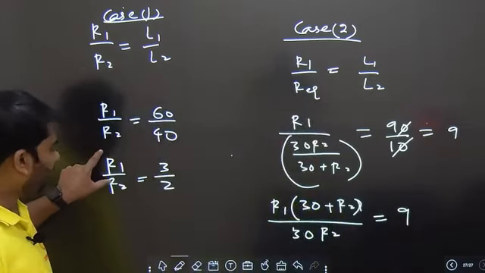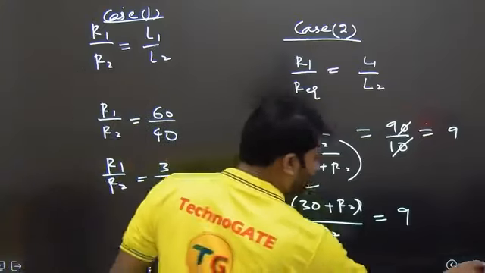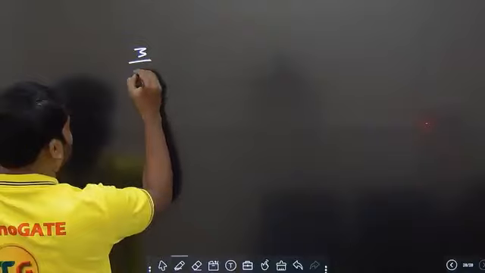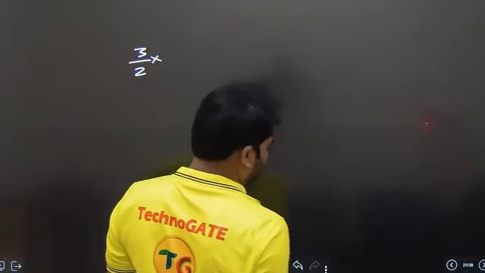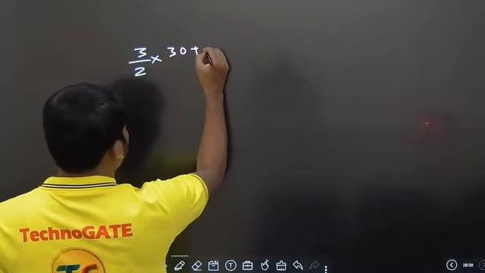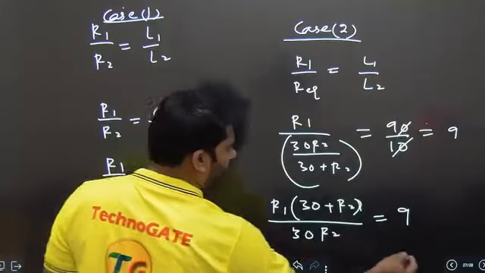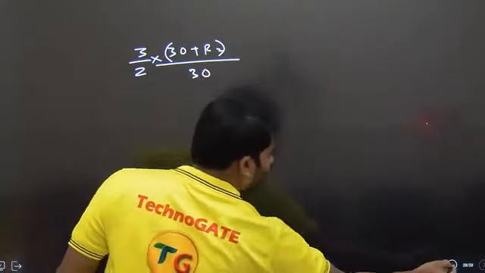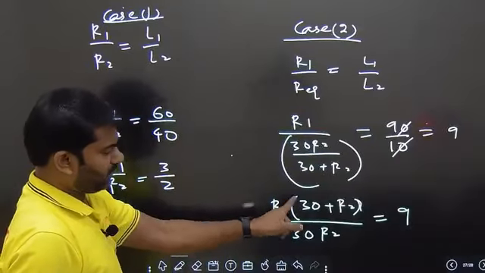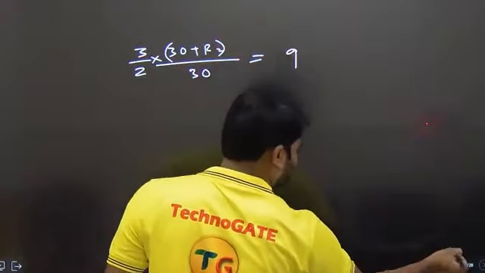Okay, the R1 by R2 value we know. Let's substitute in this, 3 by 2. We have 3 by 2 into 30 plus R2 by 30, R1 by R2 into 30 plus R2 by 30 is equal to 9.